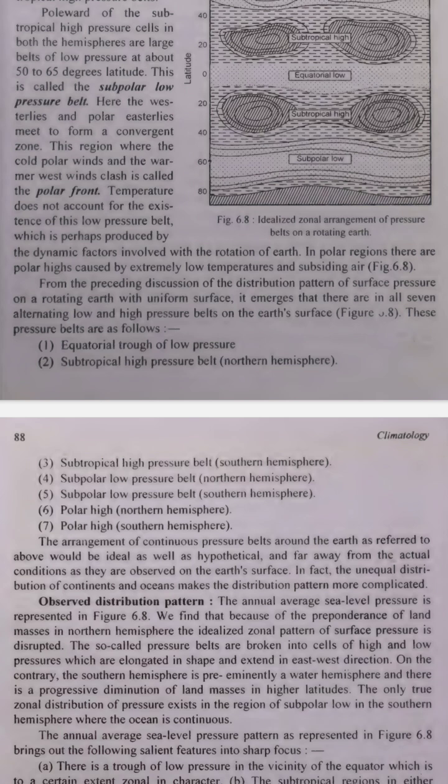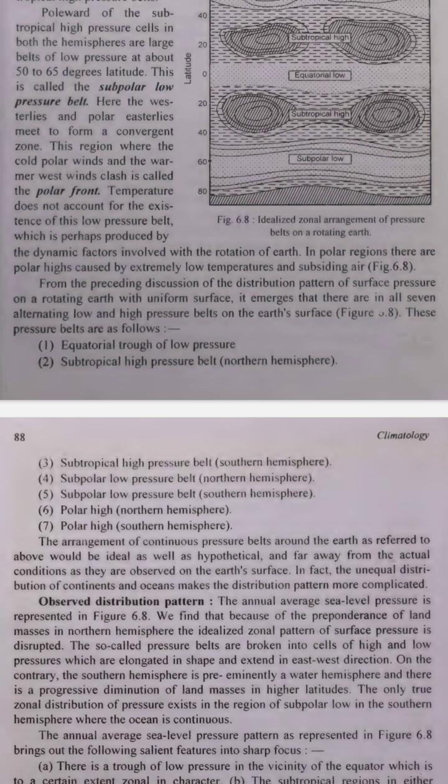3. Subpolar low pressure belts. Location. Around 50 to 65 degrees north and south of the equator. Description. This is where the cold polar air meets the warmer westerlies. Winds from the west. This clash creates low pressure. The area is known for stormy weather and clouds.